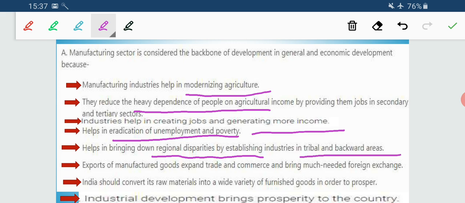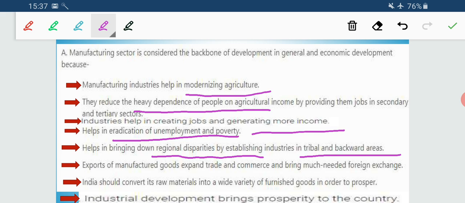Now how is it so? Suppose there are some tribal areas or backward areas, and the government wants to establish industry over there. How are the people who will be employed there motivated to move to those areas? They get extra incentives.